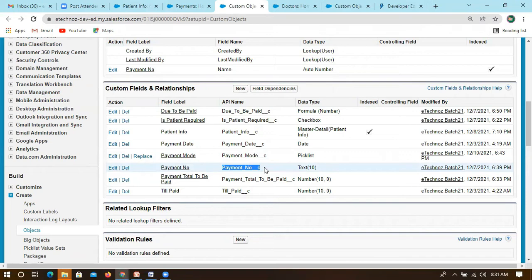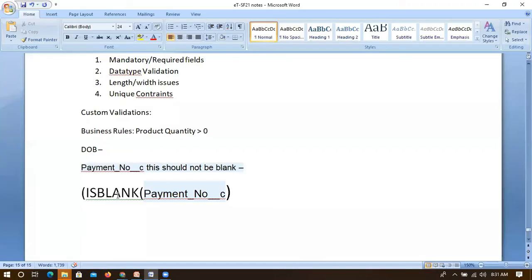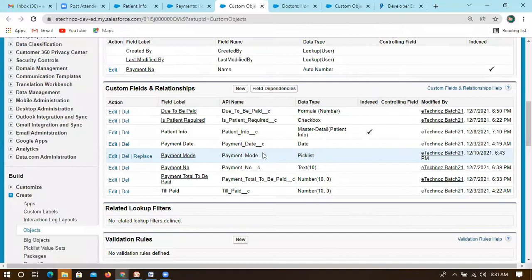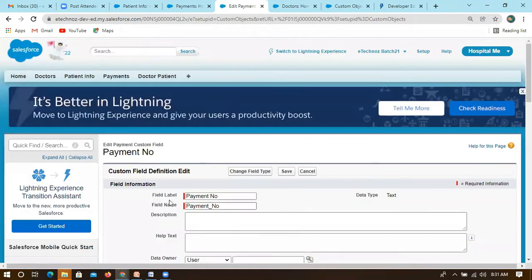You can go to the page layout and check the required box, and it will act as required. It checks the same logic in the backend: if it is blank, it will throw an error. But for our understanding, I'm creating this.